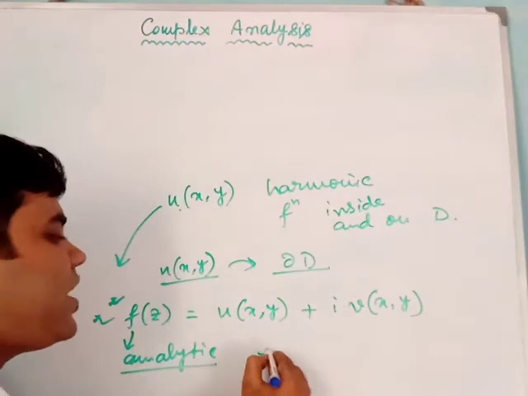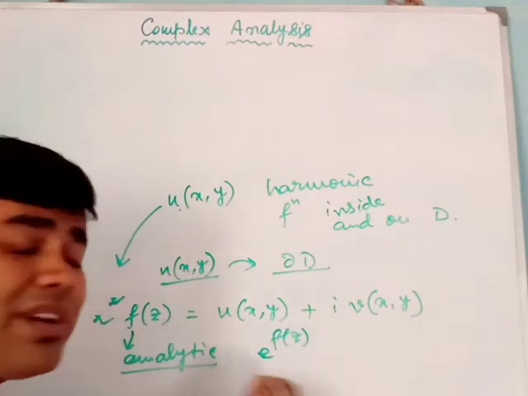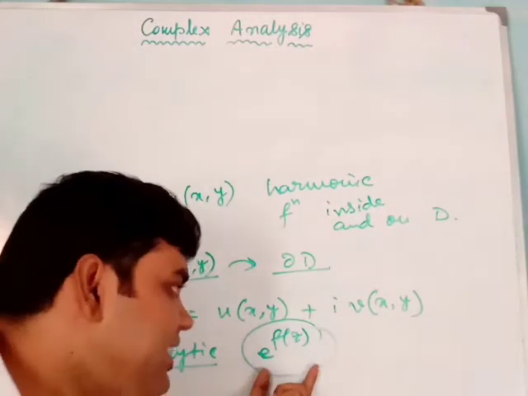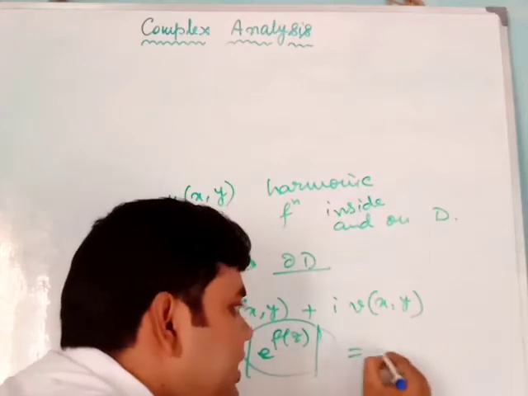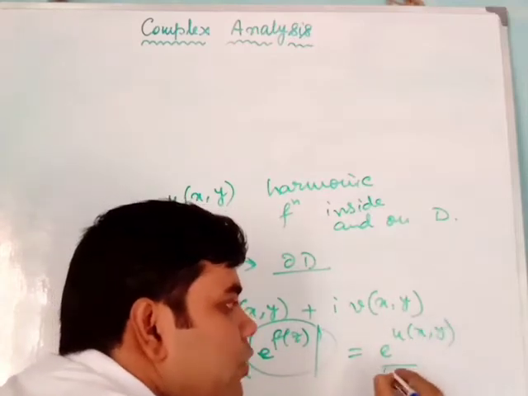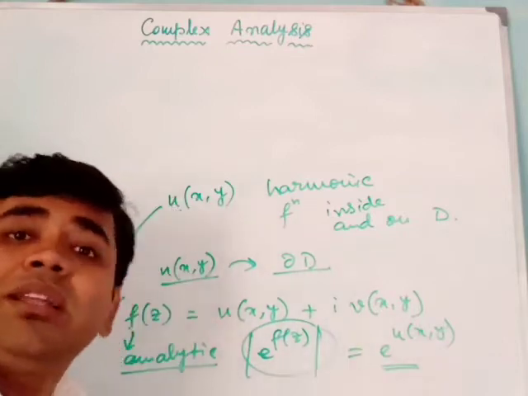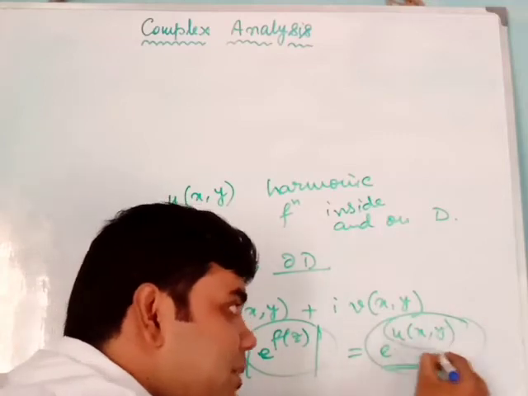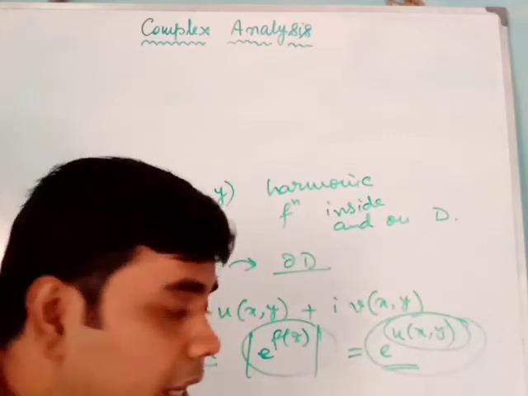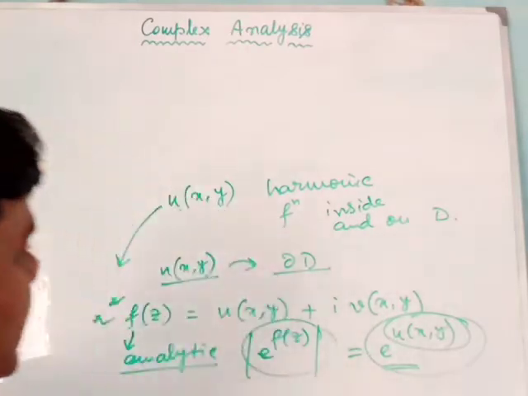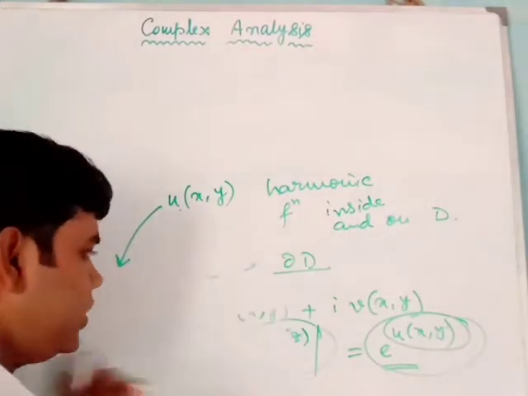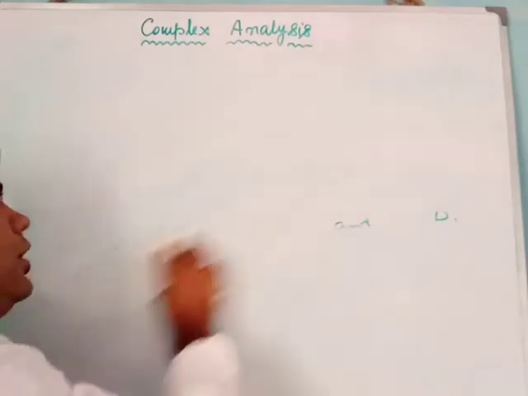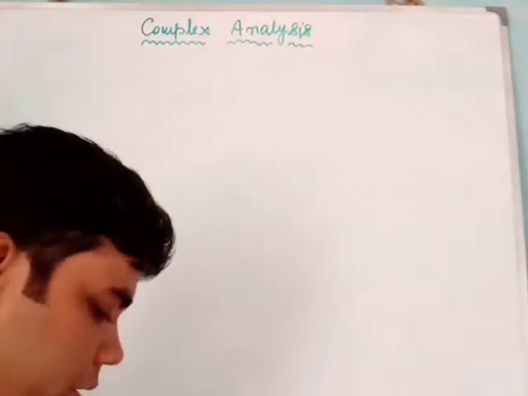Now we can have another function e to the power f(z). This is also analytic, so we can apply the maximum modulus theorem on this. Its modulus gives e to the power u(x,y), and this will have its maximum on the boundary ∂D. It implies that u(x,y) will also have its maximum value on the boundary ∂D. So that's our effect, the effect of the maximum modulus theorem on harmonic functions. This is our maximum modulus theorem calculation.